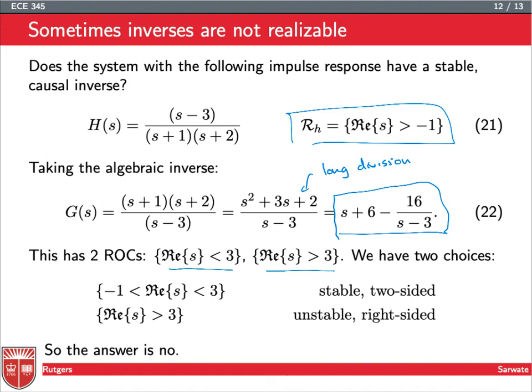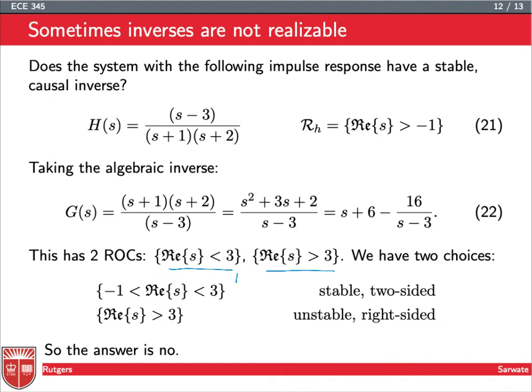And so if we intersect R of H with each of these two terms here, we get minus 1 is less than the real part of s is less than 3. So this is stable because it contains the imaginary axis, but it's a two-sided signal because it's sandwiched between two different poles, if you like. It doesn't go off to infinity or minus infinity.